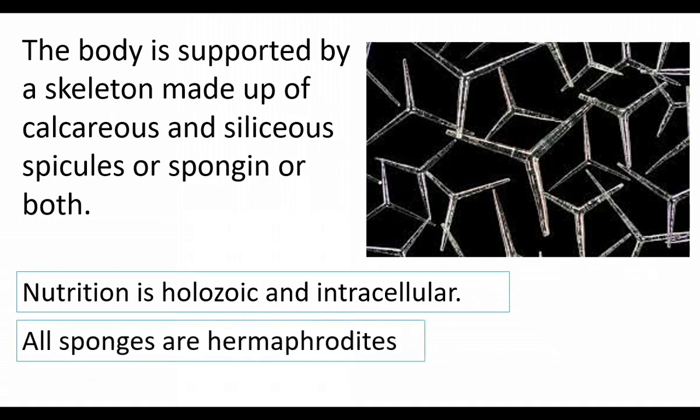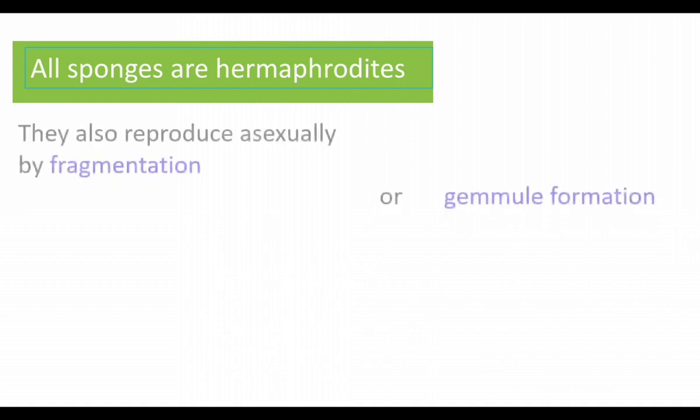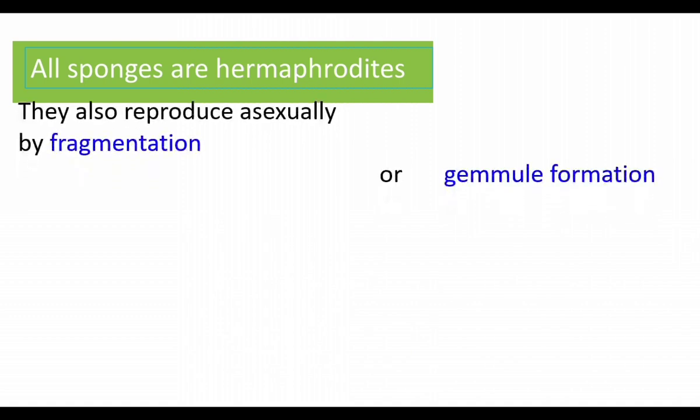All the sponges are hermaphrodites. A hermaphroditic animal has male and female reproductive organs in the single individual. Both male and female reproductive organs are found in a single individual. So sponges are hermaphrodites. Sponges reproduce asexually by fragmentation or gemule formation.